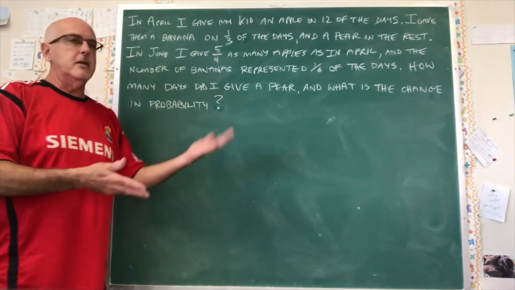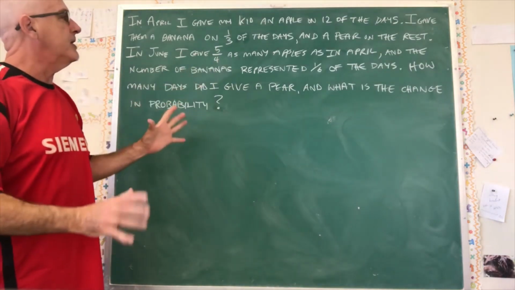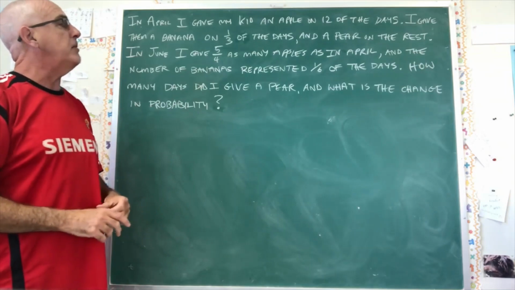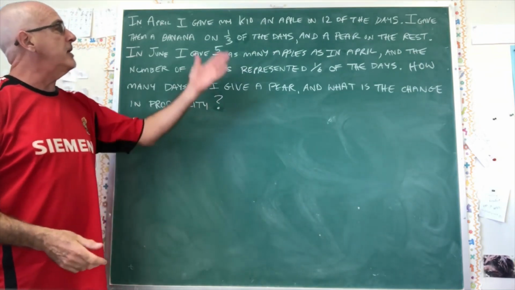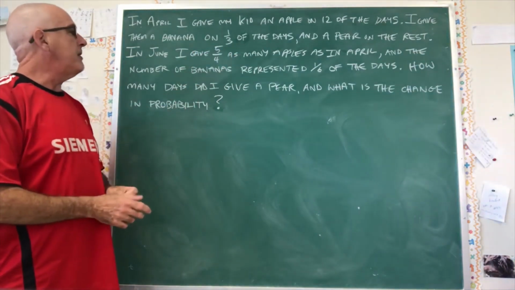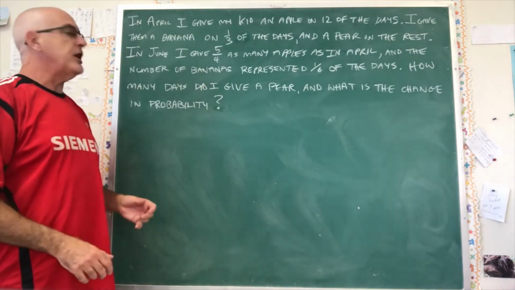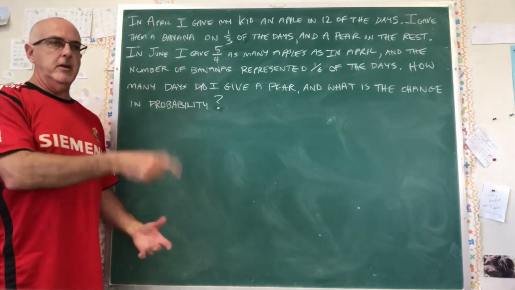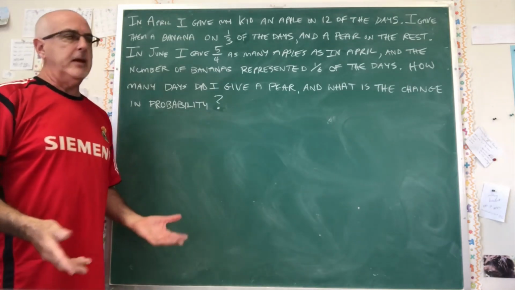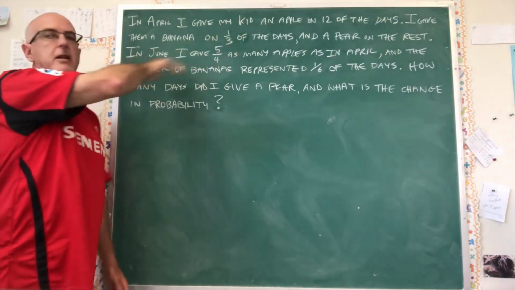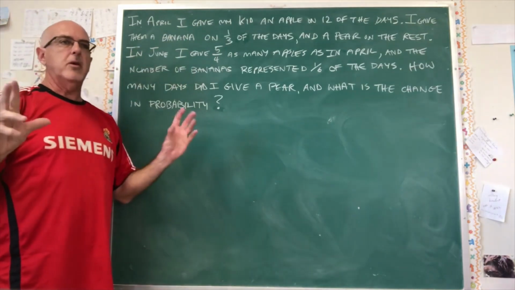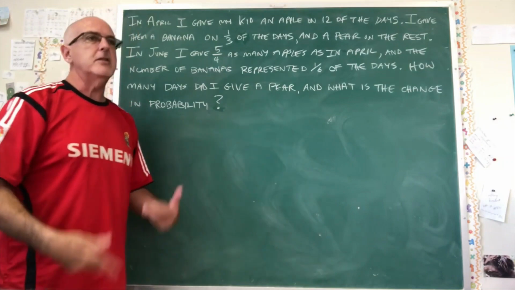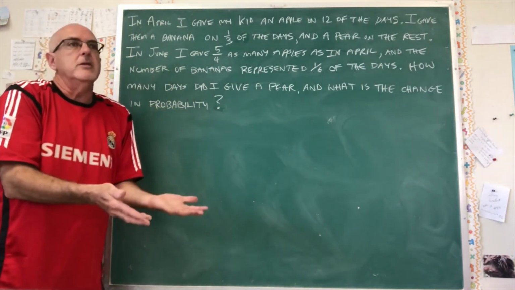Because that's what happens in this course, that fractions and percentages happen. 5/4 as many apples as in April, and the number of bananas represented 1/6 of the days. So we have a bunch of fractions in here. How many days did I give a pear? And what is the change in probability? So the part after the comma, what is the change in probability, is important because otherwise you could answer this whole question without using probability style math at all. And I want to kind of force the students to use it so that they practice using it.